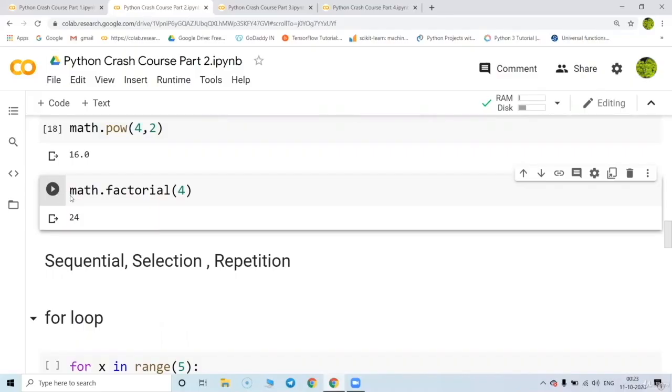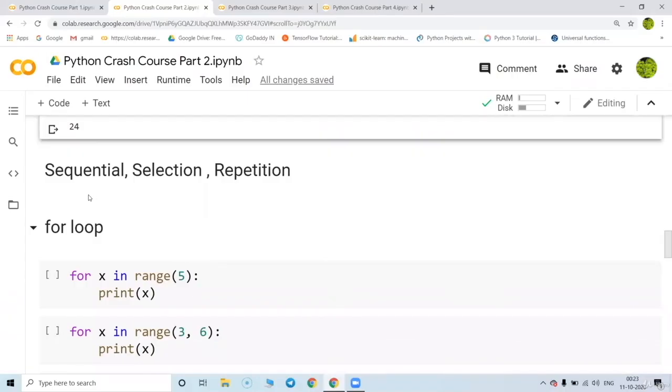Now we are going to start with sequence, selection, and repetition. This basically allows us to run our program in the control format. Without this, it is almost difficult to run the program in the control format. So let's start with the for loop.